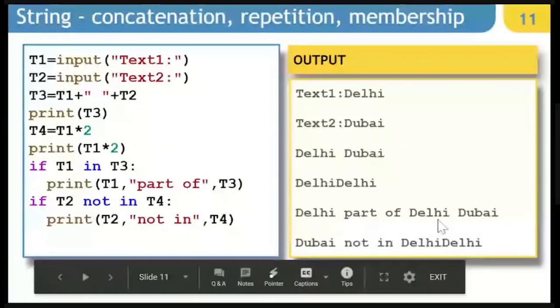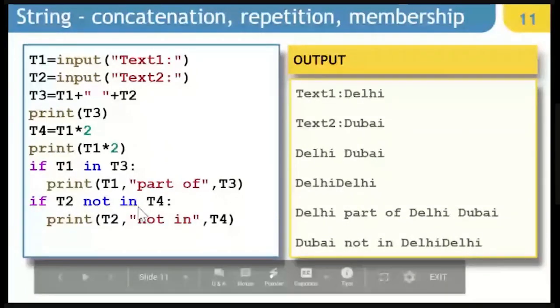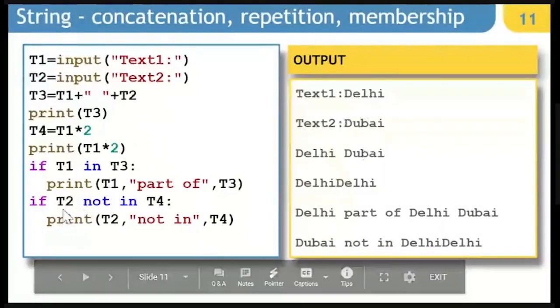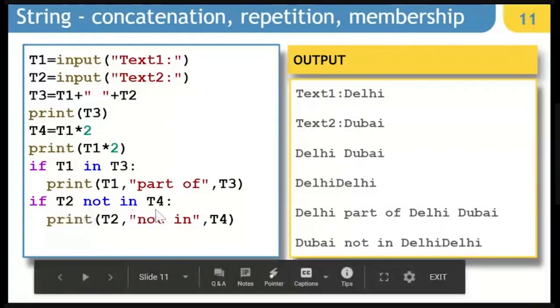Next, we are checking whether T2 is not in T4. What is T4 right now? T4 is Delhi, Delhi, and T2 is Dubai. So if we say Dubai in Delhi, Delhi, it would have been false. But if we are saying not in, it is going to be true in this case, because Dubai is not present in Delhi, Delhi.